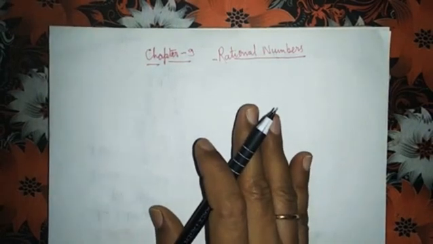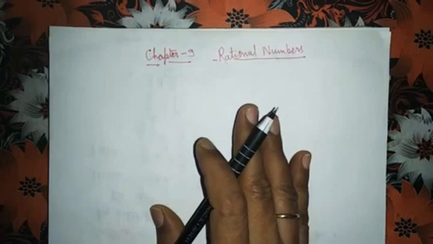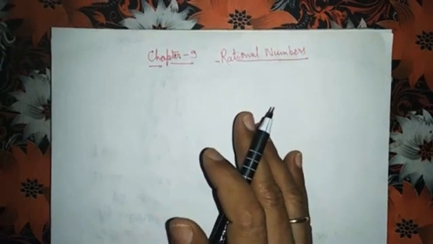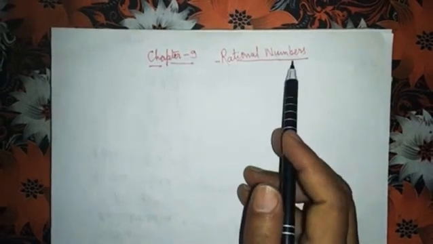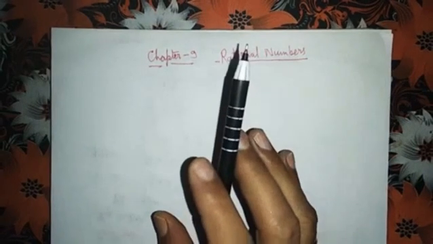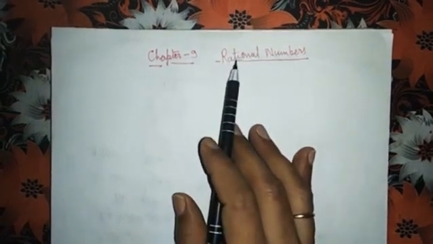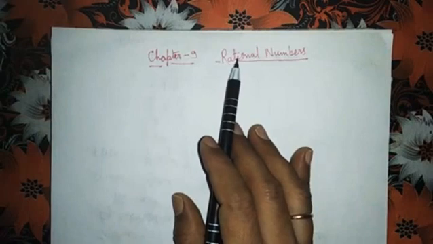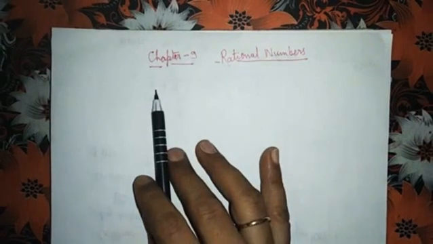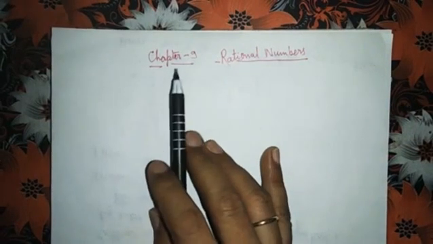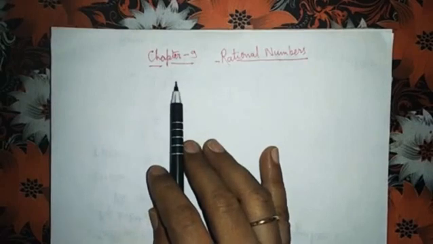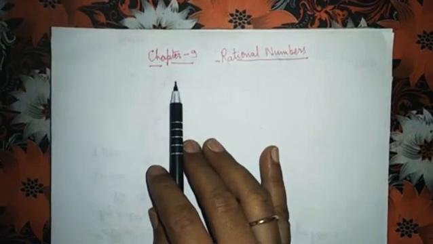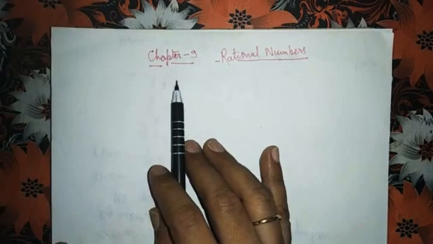Now the thing which you will study in this chapter is rational numbers. Children, what is a rational number? The number of the form P upon Q, where P and Q are integers and Q is not equal to 0, are called rational numbers.